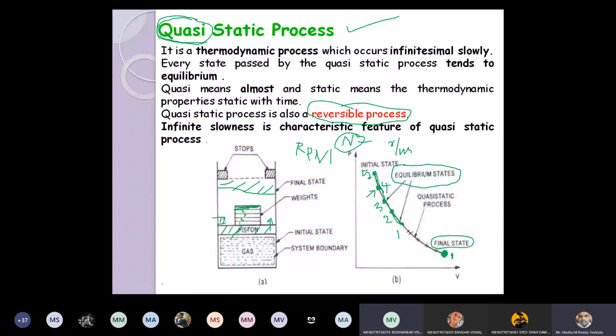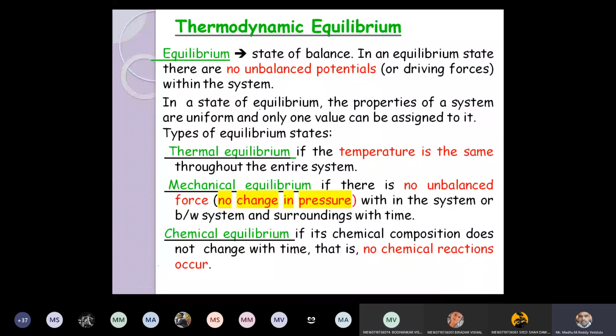Now, the last topic for today is thermodynamic equilibrium. A system has to be in thermodynamic equilibrium. It should satisfy the 3 conditions of equilibrium. So what are they? It should be under thermal, mechanical and chemical equilibrium.